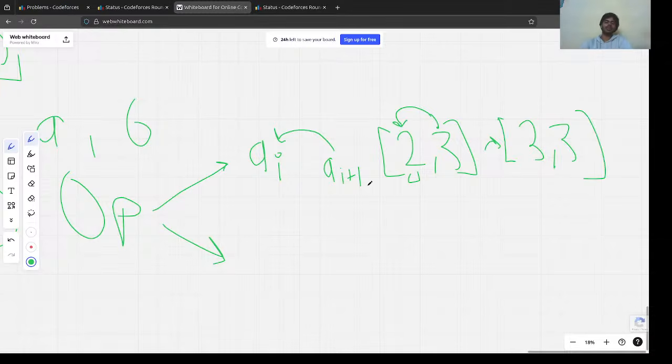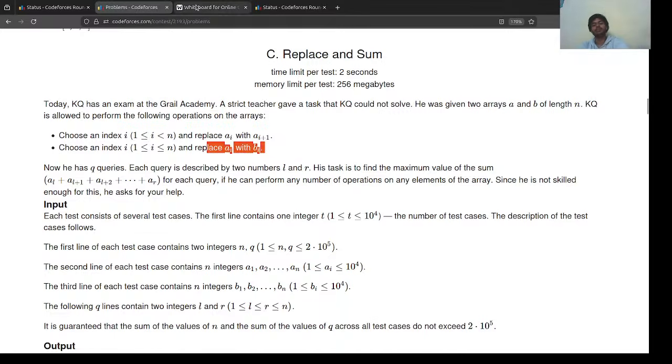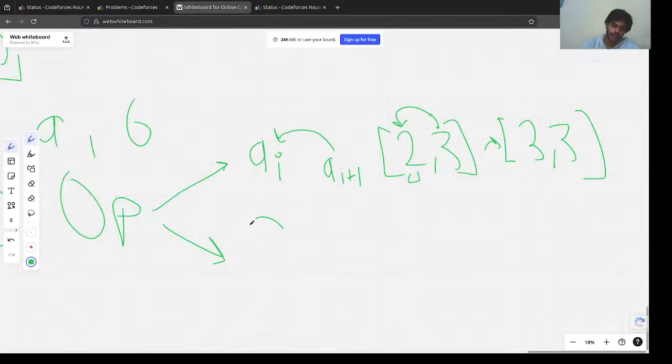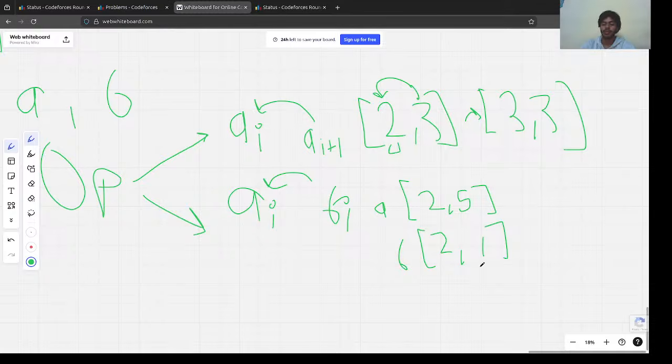This is our operation. The second operation we can do is replace AI with BI. Okay, again replacement. Let's say we have A equal to 2 comma 5 and B equal to 2 comma 1, and we applied the operation on this index.